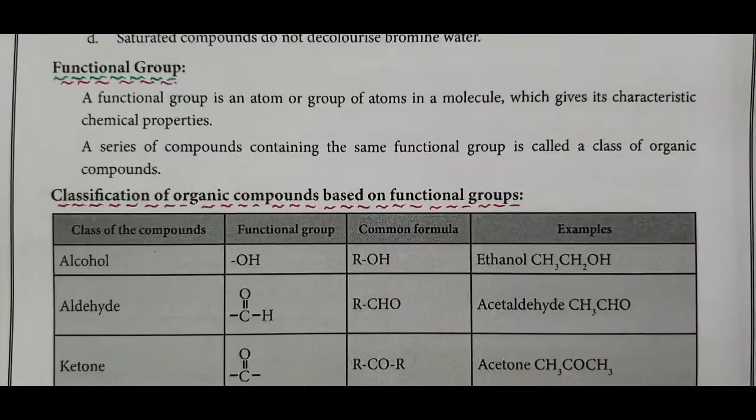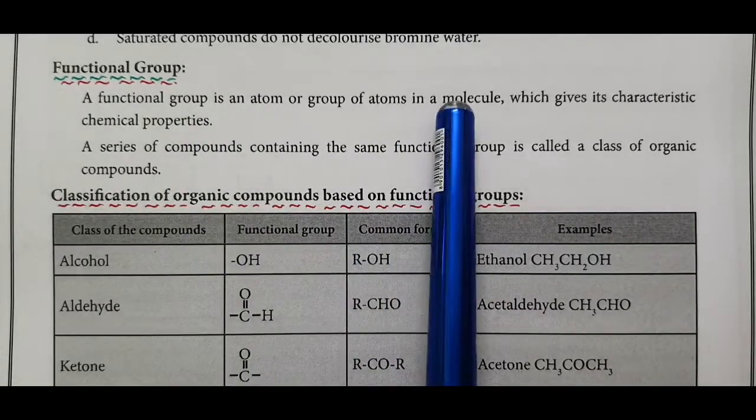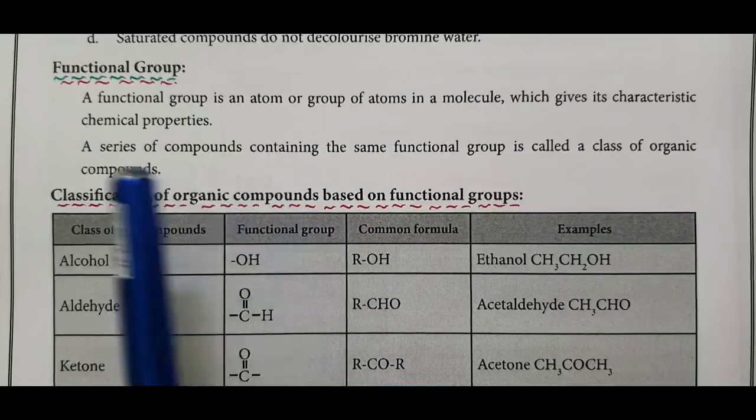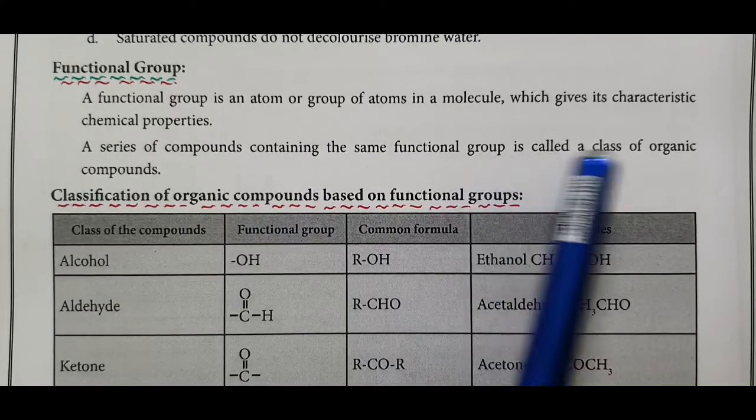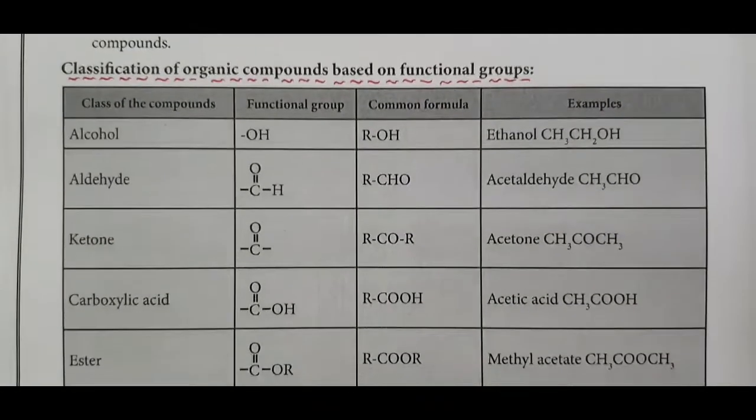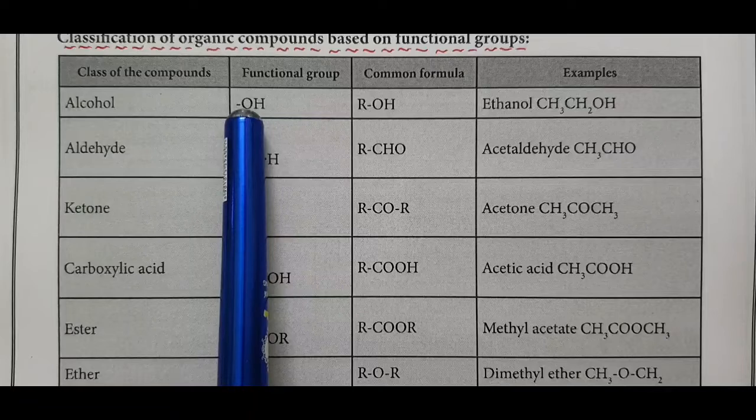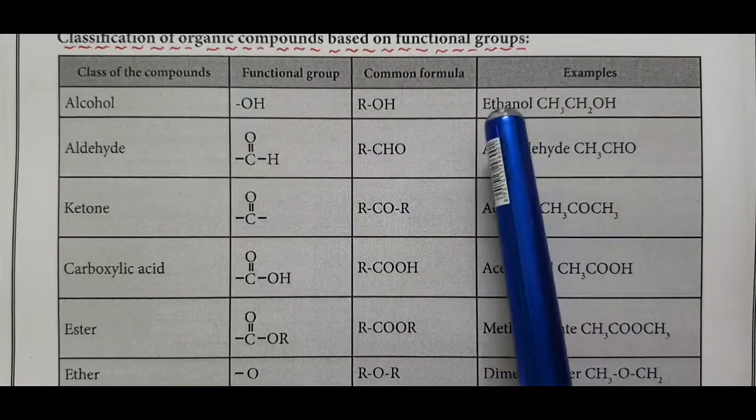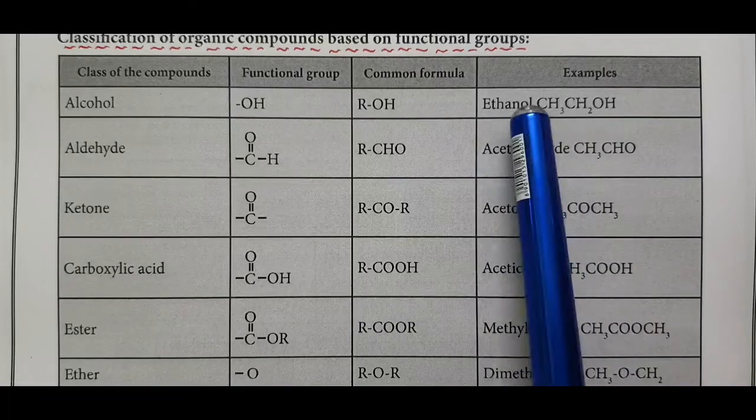Functional group. A functional group is an atom or group of atoms in a molecule which gives its characteristic chemical properties. A series of compounds containing the same functional group is called a class of organic compounds. Classification of organic compounds based on the functional group. Alcohol: functional group OH, common formula ROH. Example: 2 carbons, eth; carbon-carbon single bond, ane; OH, ol; ethanol.